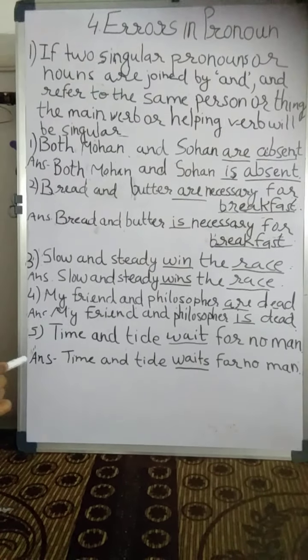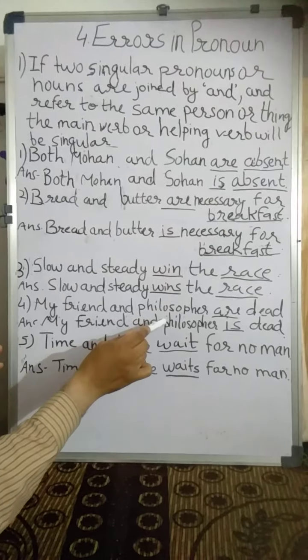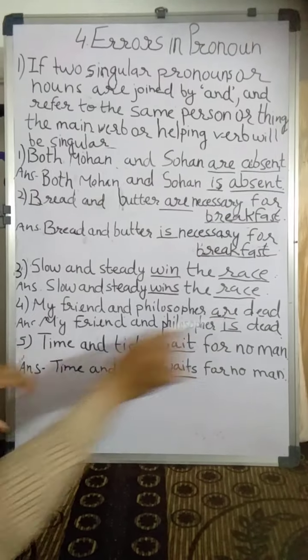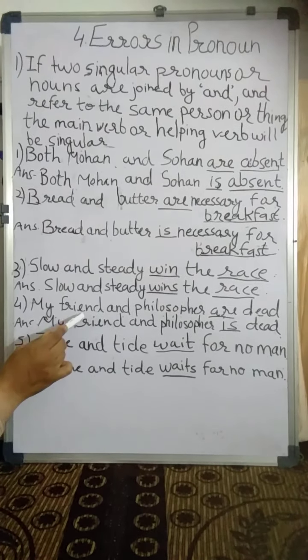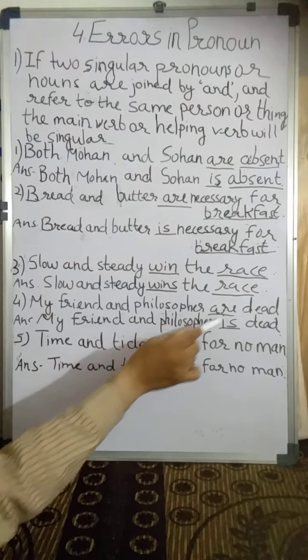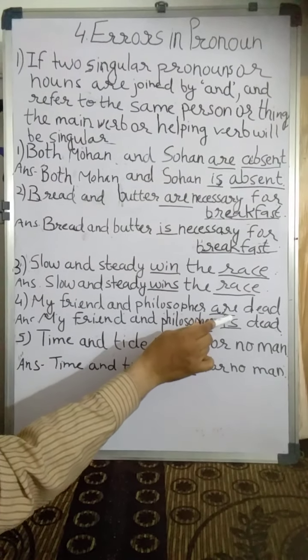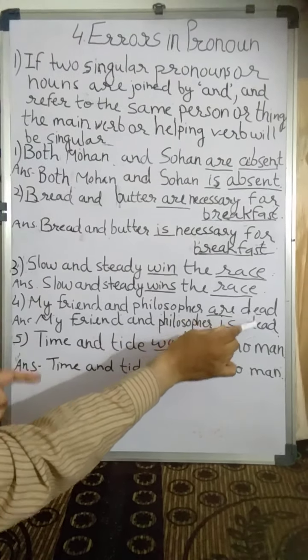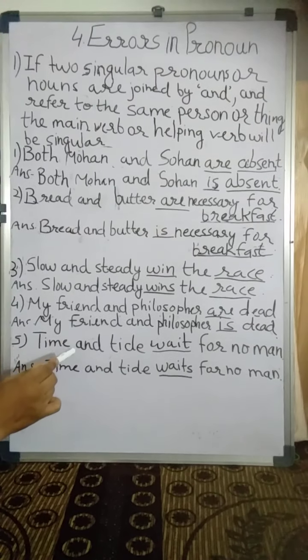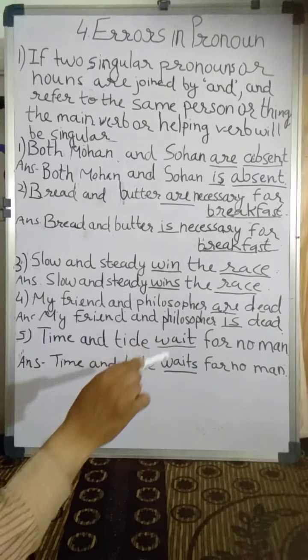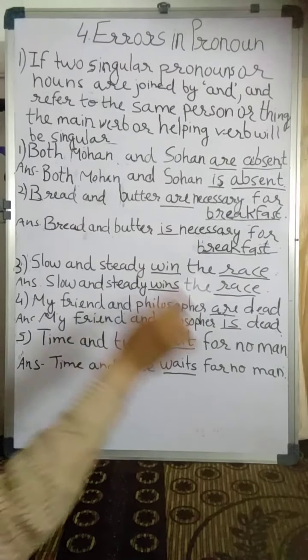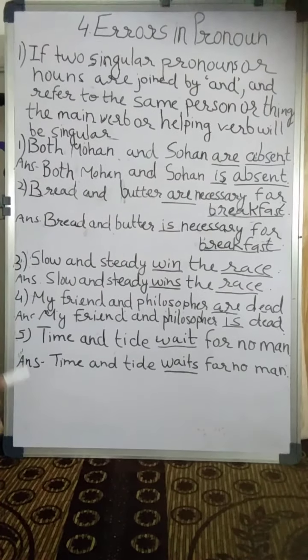Sentence number 4. My friend and philosopher are dead. Here there are two pronouns, friend and philosopher. The helping verb is are and both refer to the same person. So the correct sentence is my friend and philosopher is dead. Are will become is.